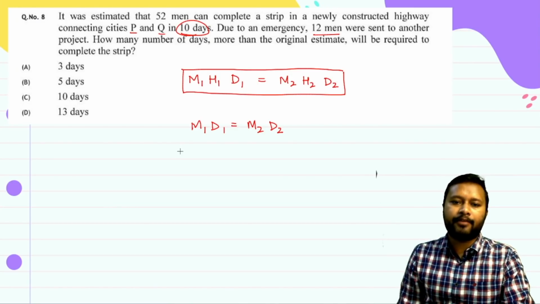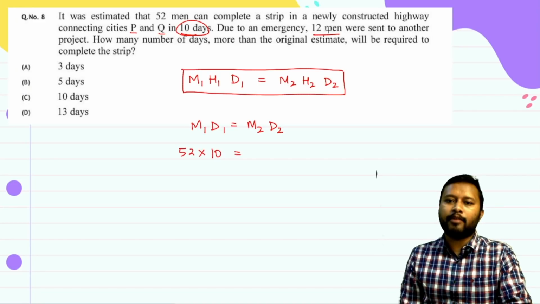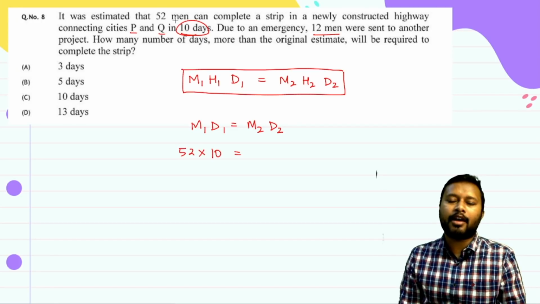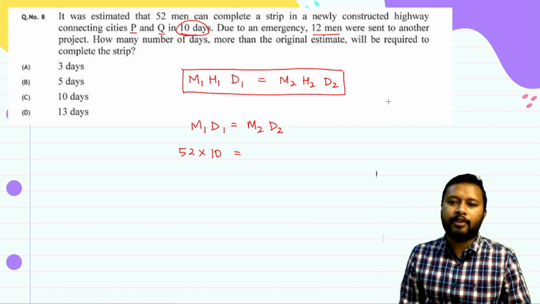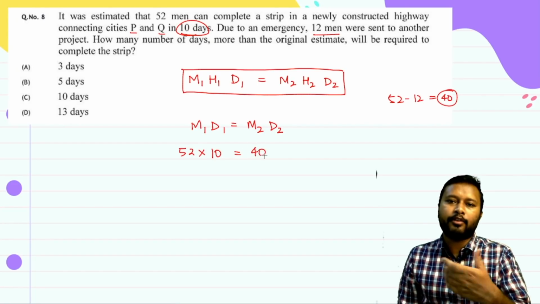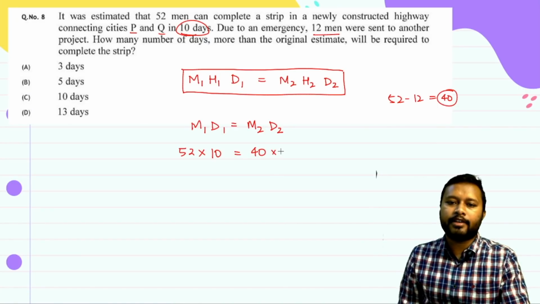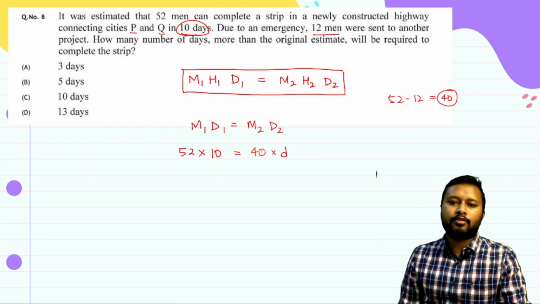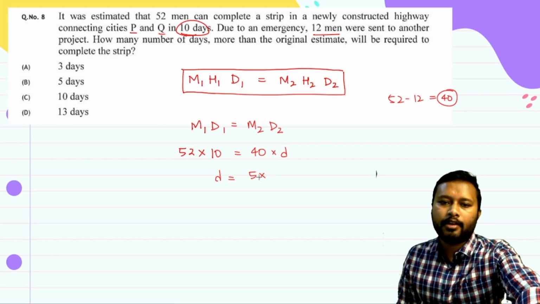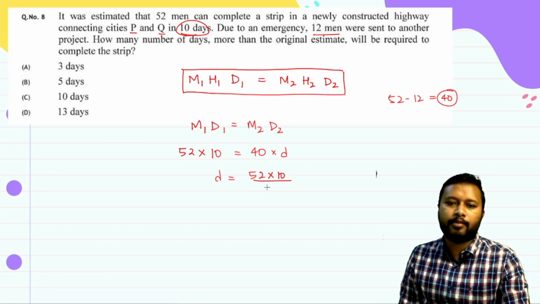Now in the first case we have 52 men and they are supposed to work for 10 days. On the other side, 12 men were sent to another project. So how many men are left now? 52 minus 12 will give me 40 men. So now 40 men are working for the days which we have to find out. Let's say the number of days is a small d. So simply you can find out that small d is 52 into 10, divided by 40.